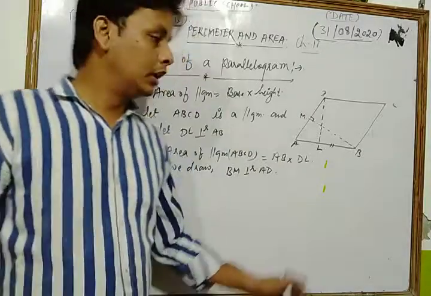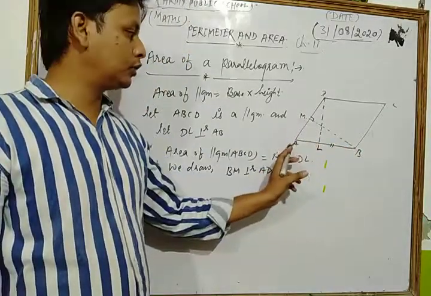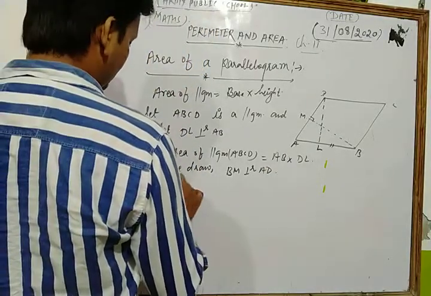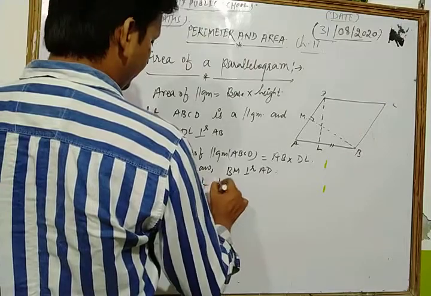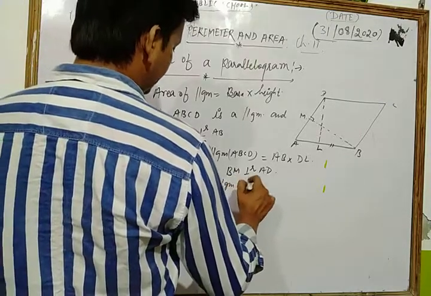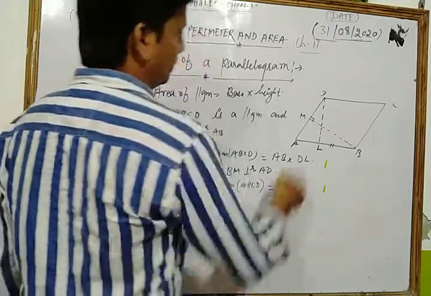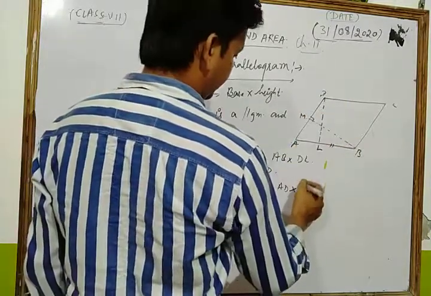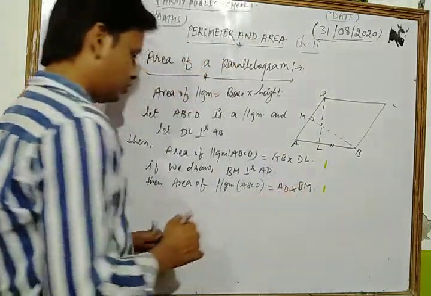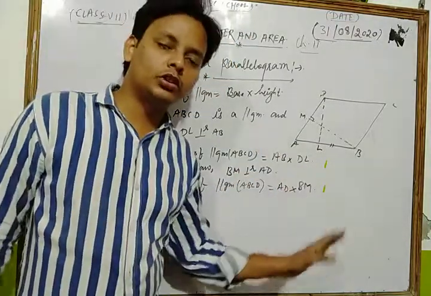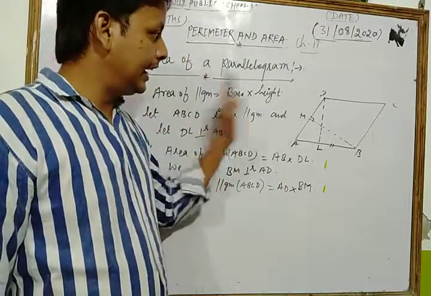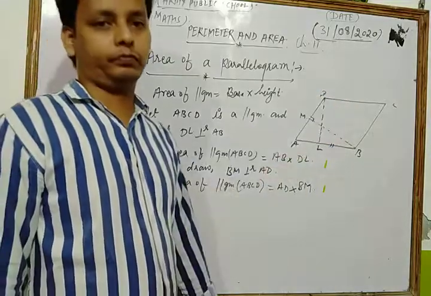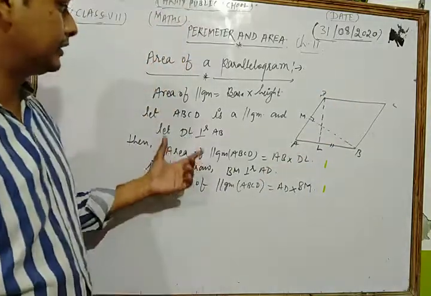Now look, dear students, if we draw BM perpendicular to AD, then from the figure the area of parallelogram ABCD will be what? Take base AD and the corresponding height BM. So, dear student, this is a very important concept related to the area of a parallelogram. So please use it very carefully in that type of question. And let's see once more.